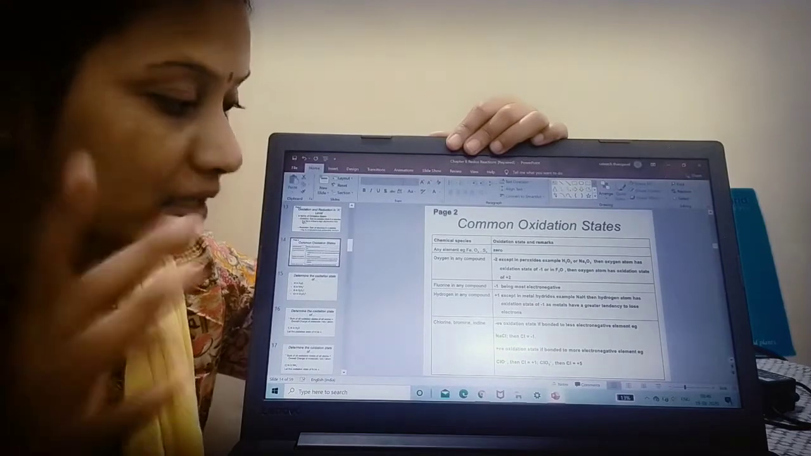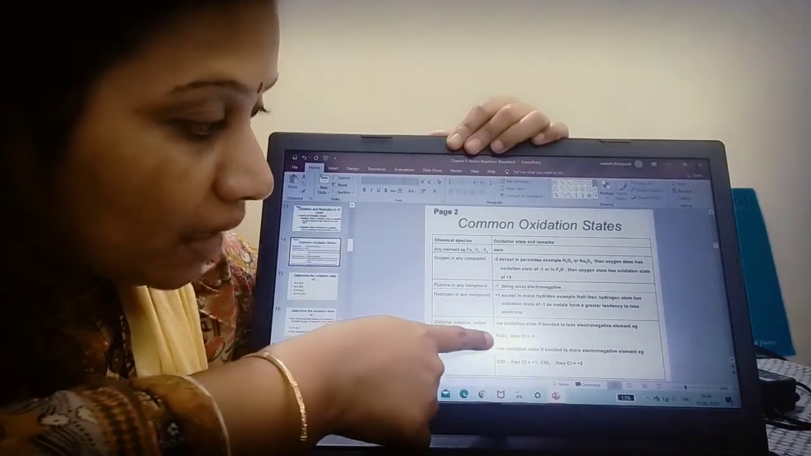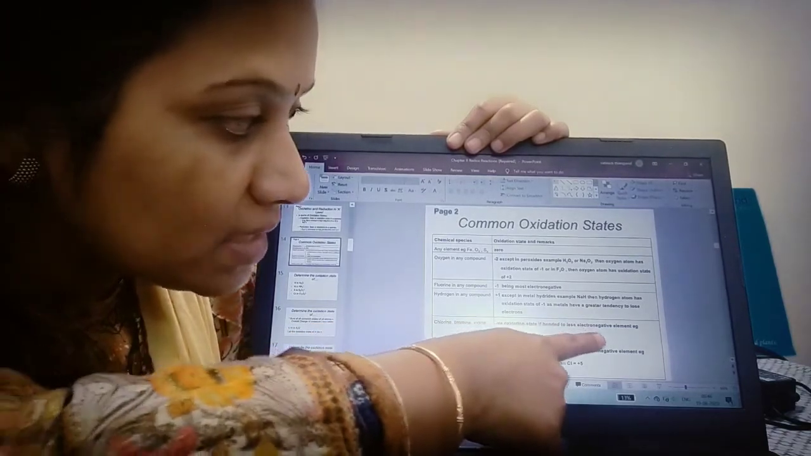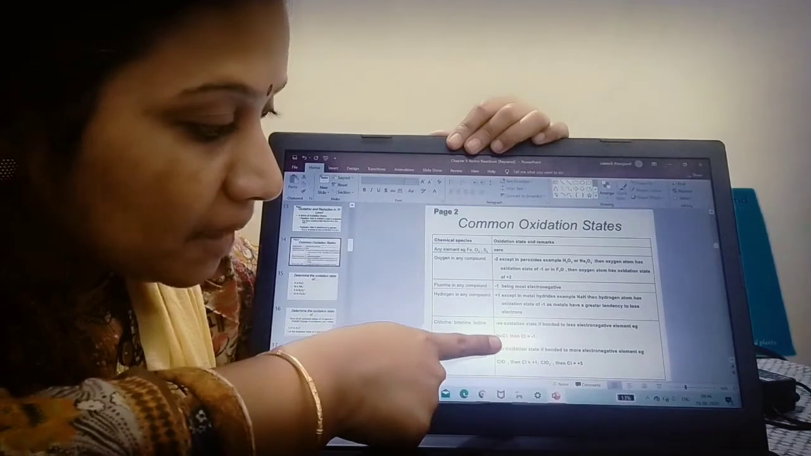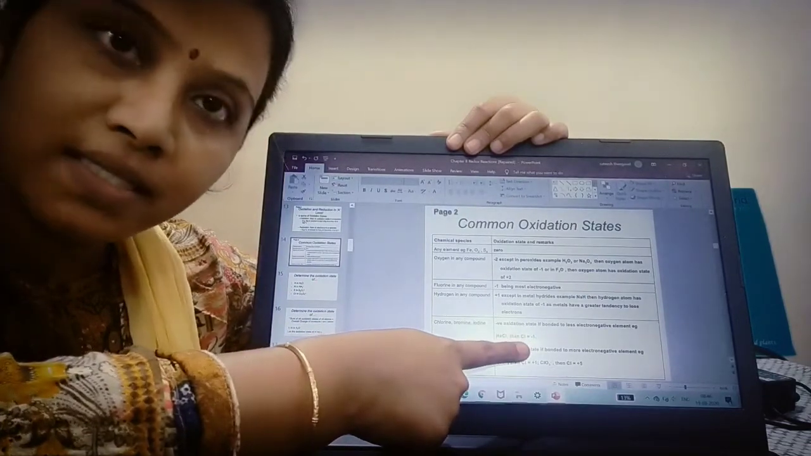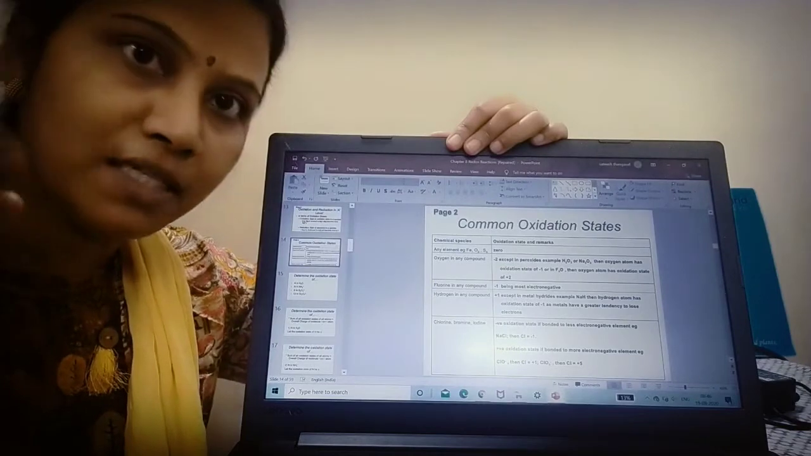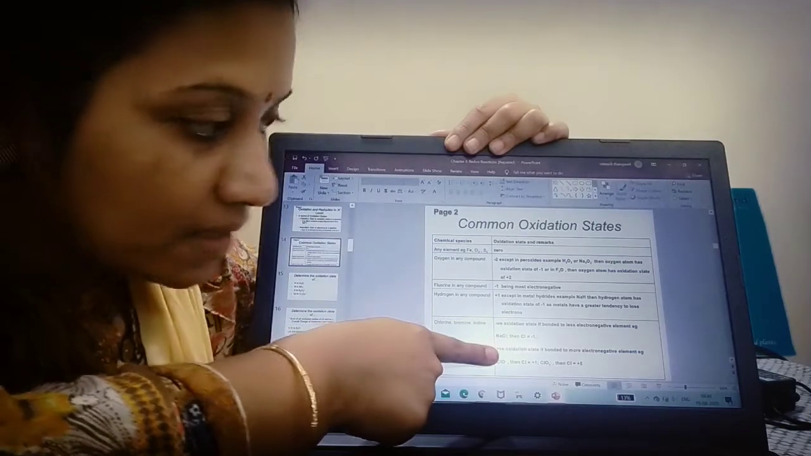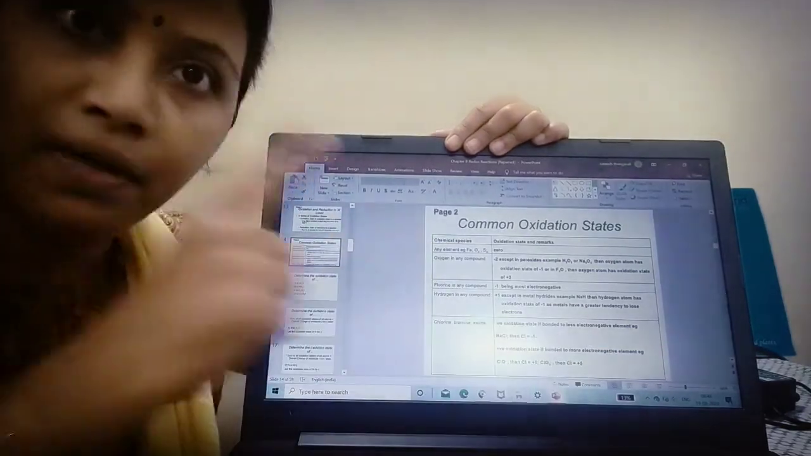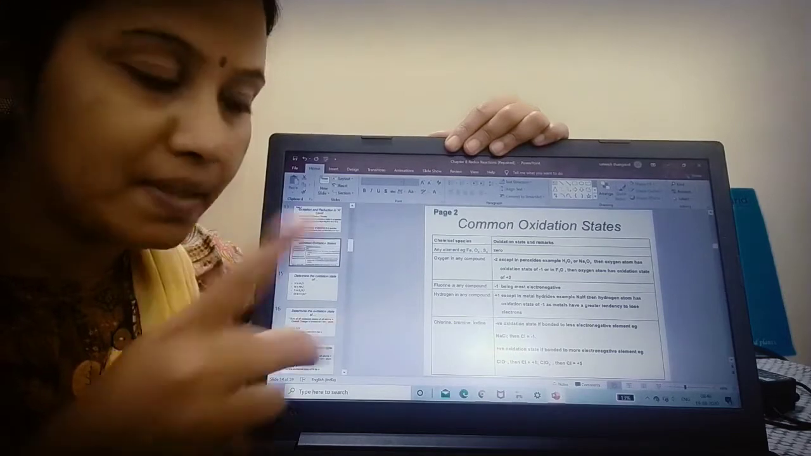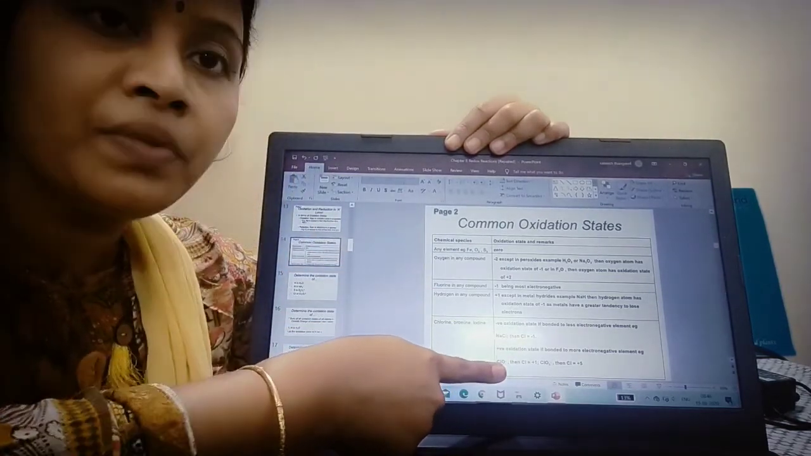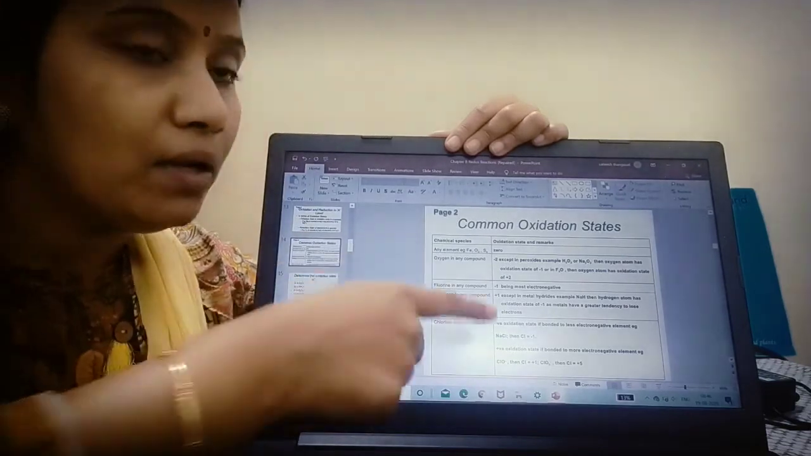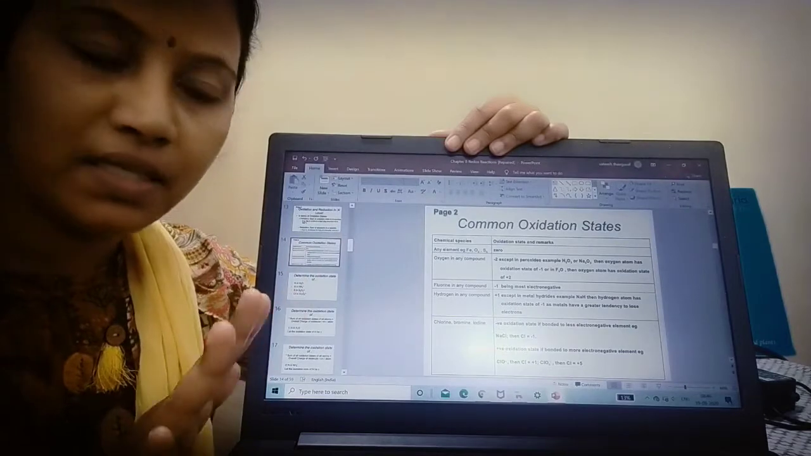Then chlorine, bromine, iodine, they all will have a negative oxidation state when they are bound to a less electronegative element. For example, in sodium chloride, the chlorine's oxidation state will be -1, Cl-, I-, Br-, like that. But they will take a positive oxidation state when they are bound to a more electronegative element. I am giving you two examples. If it is ClO, here the chlorine will possess a positive oxidation state. If it is ClO3, my chlorine will take a +5 oxidation state.